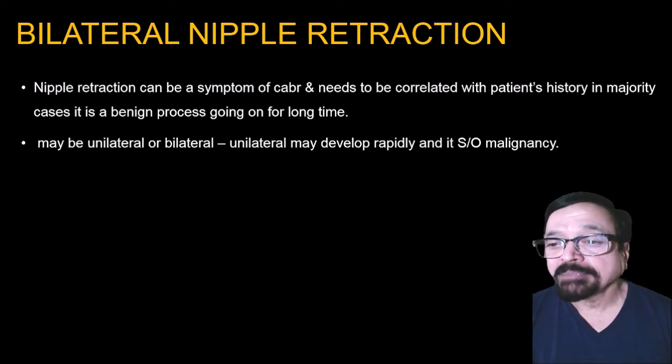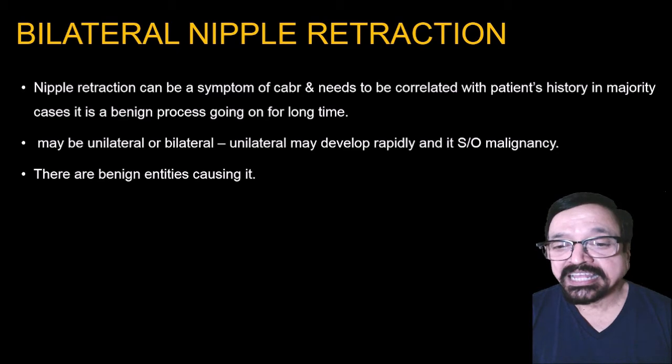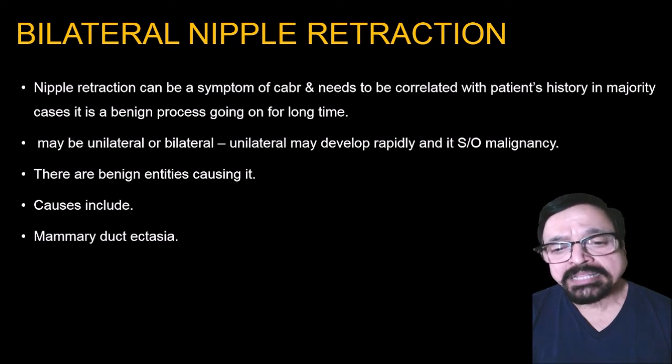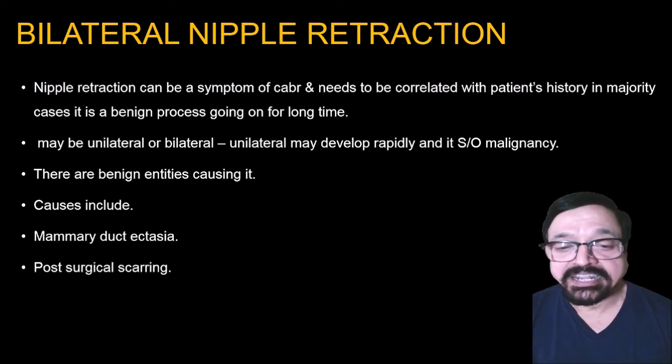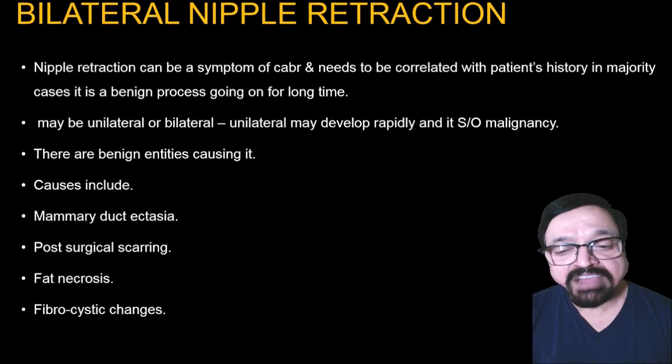Unilateral may develop rapidly and it's an indication that it could be malignancy. Be careful and investigate it thoroughly. There are benign entities causing it and malignancy also. Now, what are the benign conditions that cause it? Mammary duct ectasia, post-surgical scarring, fat necrosis and fibrocystic changes. These are a few to list, but there are many which can cause nipple retraction.